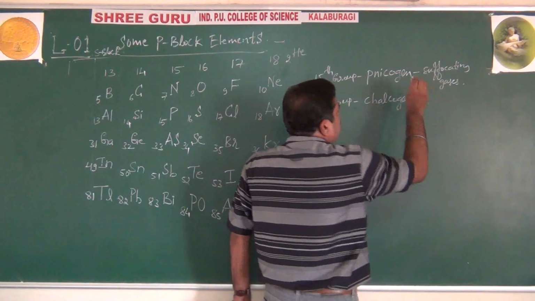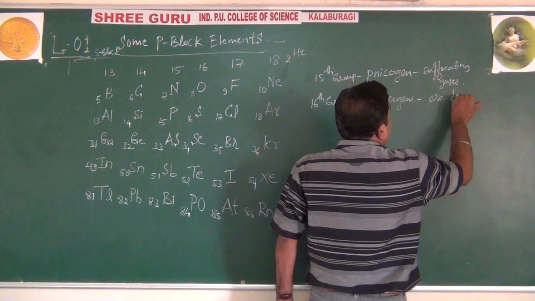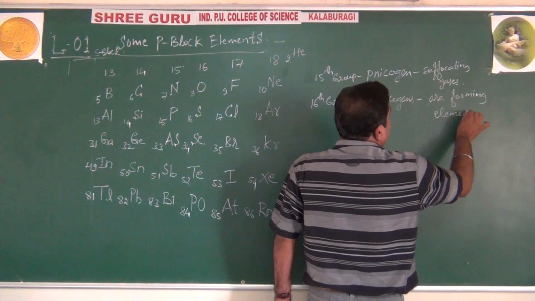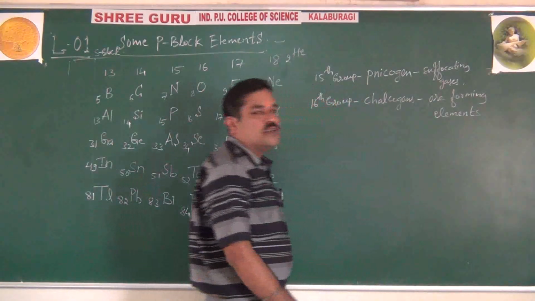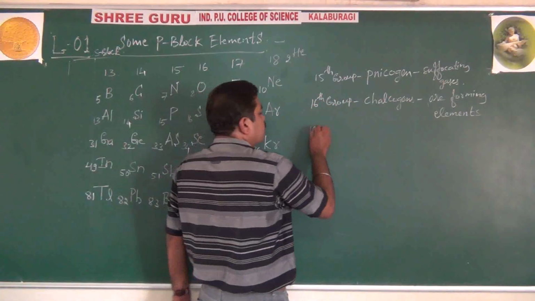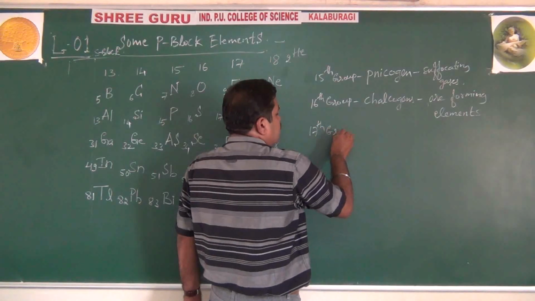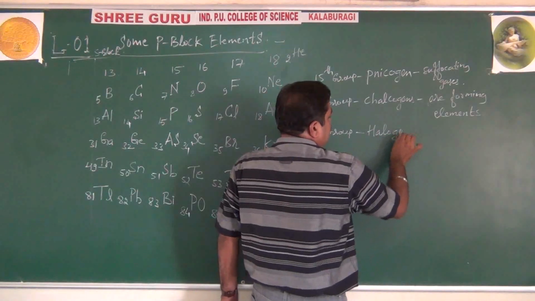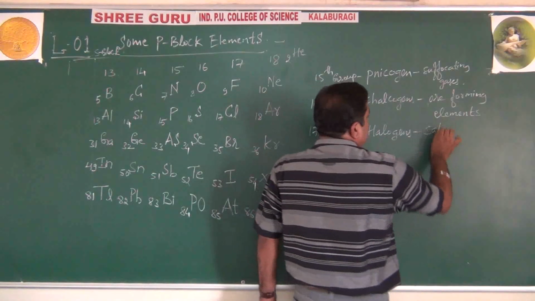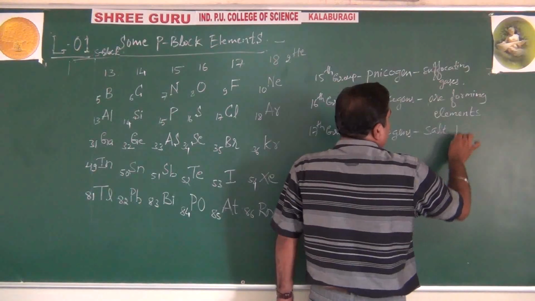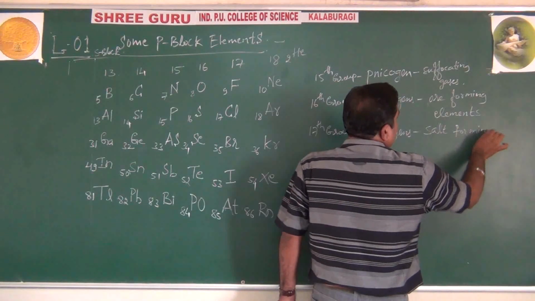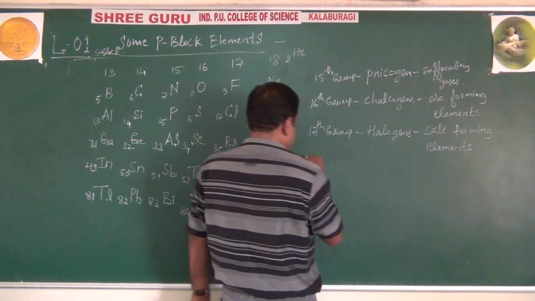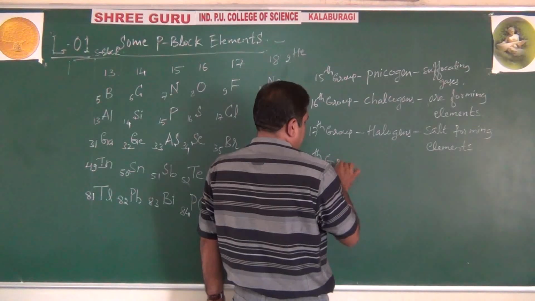These are ore forming elements, especially oxide ores, sulfide ores. Then 17 group elements are called halogens, and these are salt forming elements, right?